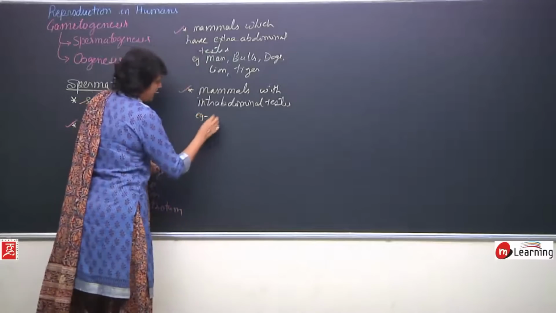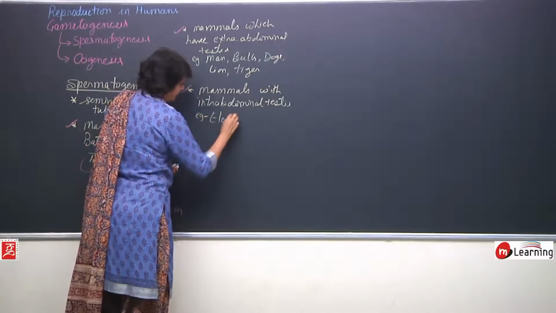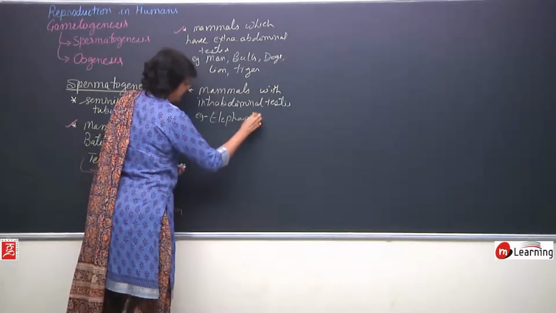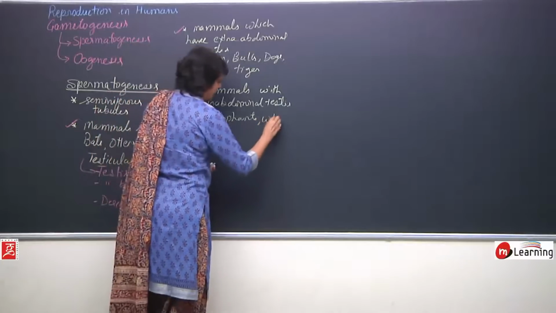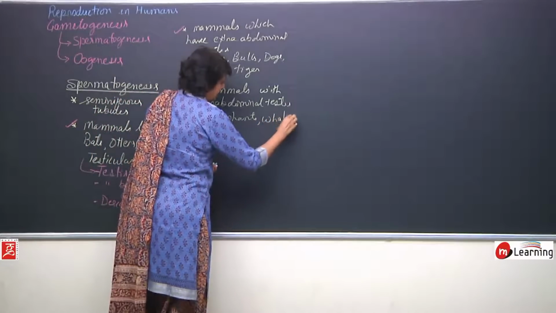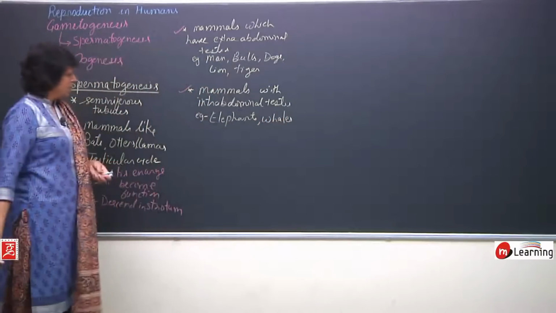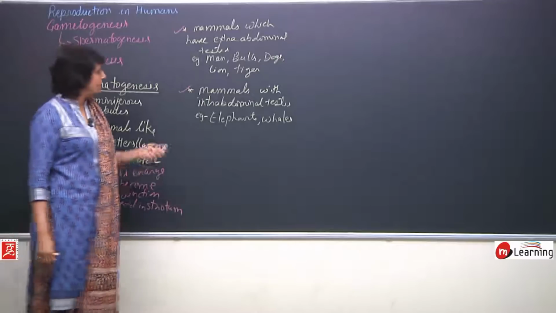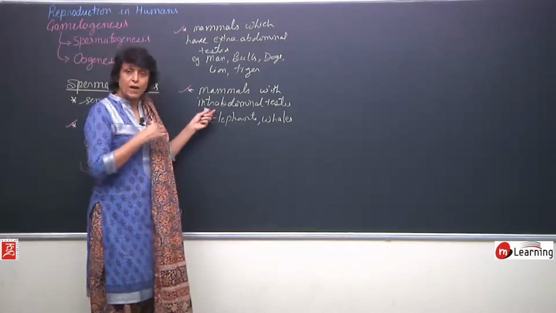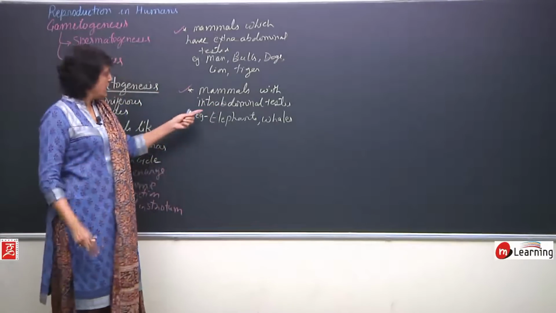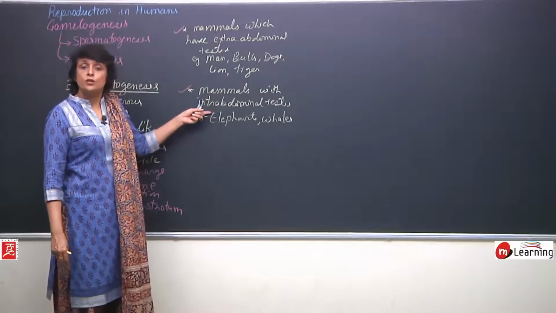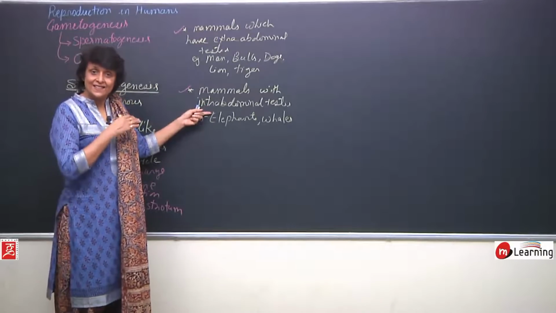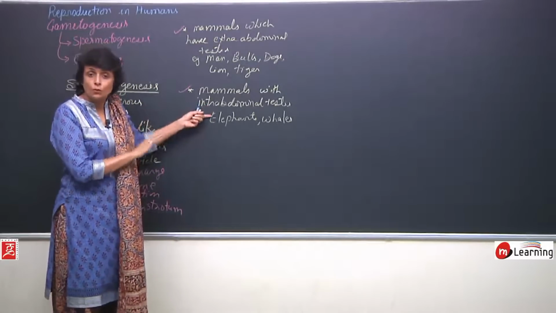The examples are elephants, whales. These animals have the testes in the abdominal cavity all the time. That means spermatogenesis takes place in the abdominal cavity only.